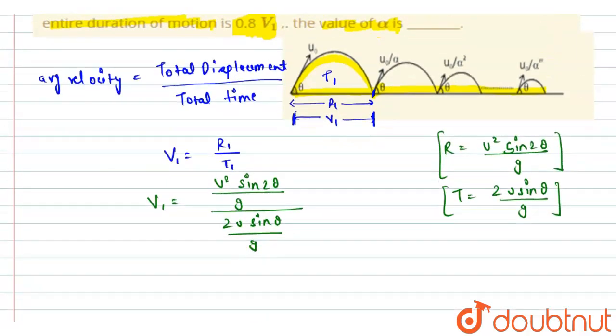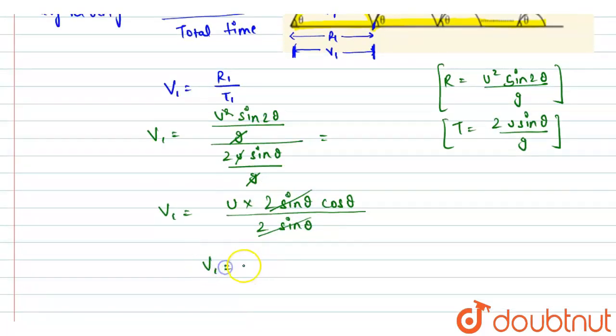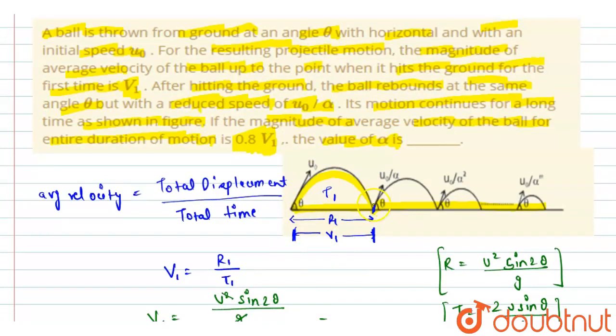Cancelling the common terms, g and u cancel out, and sine 2 theta can be written as 2 sine theta cos theta, so 2 sine theta also cancels, and we are left with v1 equals u cos theta. This is the average velocity for the first projectile motion, up to this point.